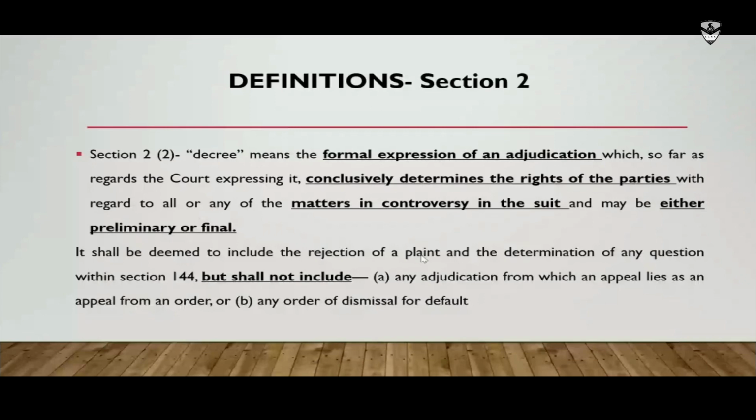So coming back again to the CPC, I should be dealing with some definitions which are very important, because one should understand the basics of these definitions. So the first definition which I would like to discuss is mentioned in section 2, subsection 2, decree. You all might have heard about, and some among you might have seen also, the decree. What is a decree and why am I explaining it here? After the explanation, you may come to understand why I have given importance to this.